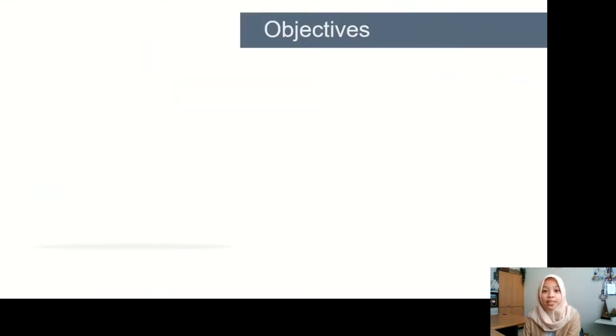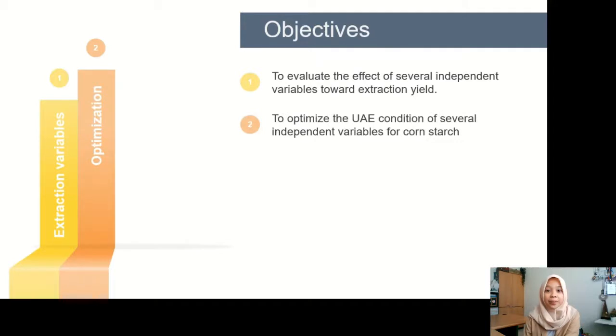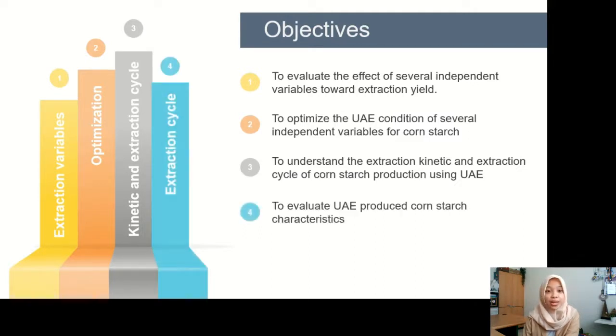Therefore, the objectives of the study were: first, to evaluate the effects of several independent variables toward extraction yield; second, to optimize the ultrasound-assisted extraction condition of several independent variables for cornstarch; third, to understand the extraction kinetics and extraction cycle of cornstarch production using ultrasound-assisted extraction; last, to evaluate the characteristics of the ultrasound-assisted extraction produced cornstarch.